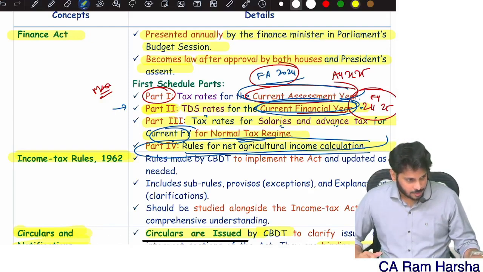Short-term capital gain is again of two types: 111A short-term capital gain and other short-term capital gain. 111A short-term capital gain was 15% before the amendment, 20% after. Other short-term capital gain: sir, I sold some jewelry, I got short-term capital gain. I sold depreciable assets, I got short-term capital gain. I sold immovable property, I got short-term capital gain. I sold intangibles, I got short-term. All of them are taxable at normal rates. They will be added in the balancing figure.